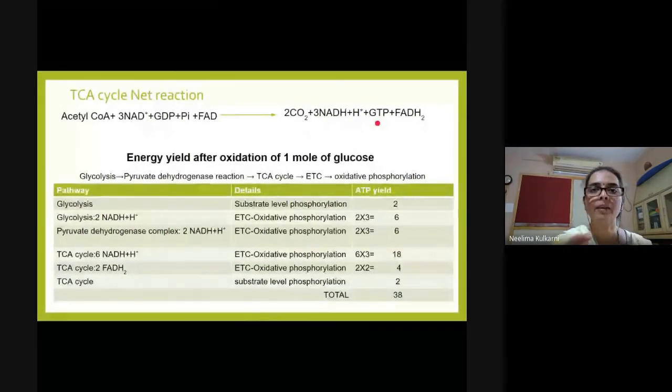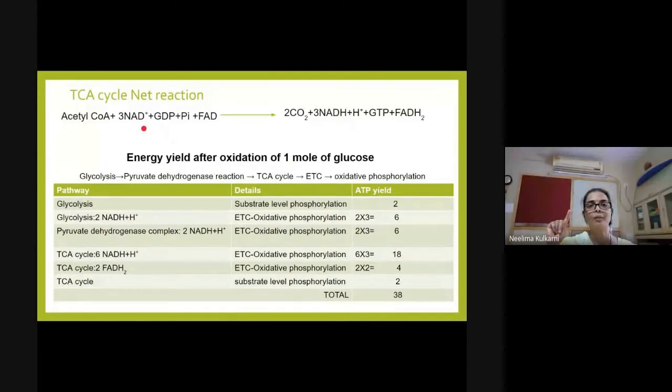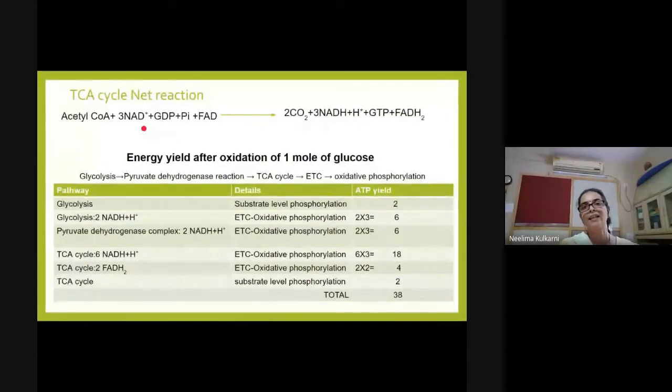In aerobic organisms, TCA cycle is followed by oxidative phosphorylation. So the electrons which are now accepted by NAD are donated to various electron carriers and finally to oxygen. Because we are talking about aerobic organisms, oxygen acts as final electron acceptor. So the steps will be glycolysis followed by conversion of pyruvate to acetyl coenzyme A by pyruvate dehydrogenase reaction, entry of acetyl coenzyme A into TCA cycle.